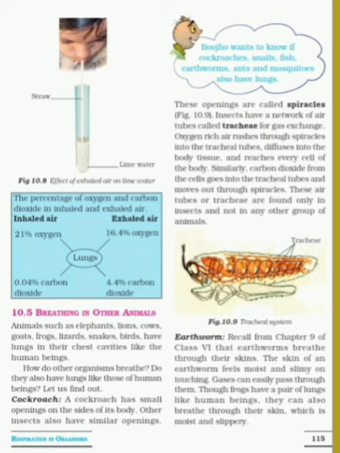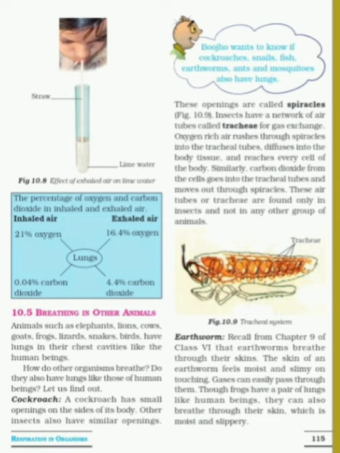They take in oxygen, and this oxygen passes through the spiracles into the tracheal tubes. Then it diffuses into the body tissues, the cells of the insect's body, and reaches every cell of the insect. Afterwards, carbon dioxide from the cell goes into the tracheal tubes and then moves out through the spiracles. That means the spiracles are used for the exchange of gases.